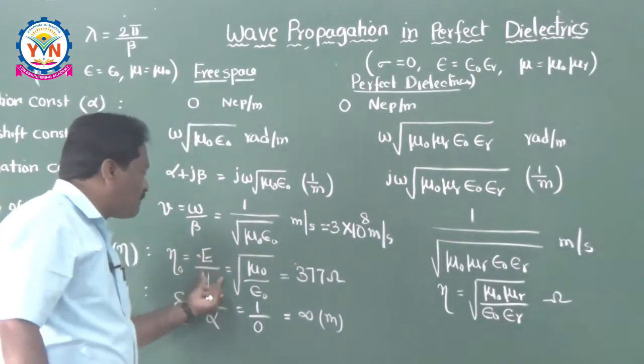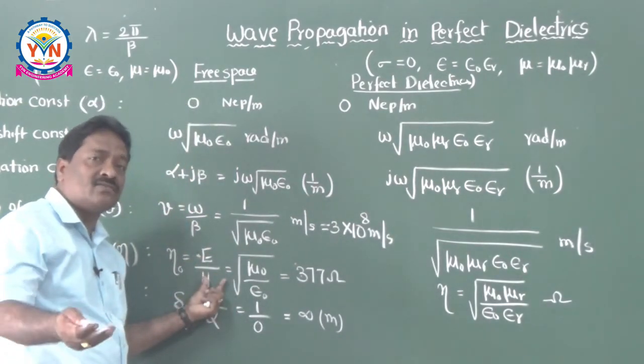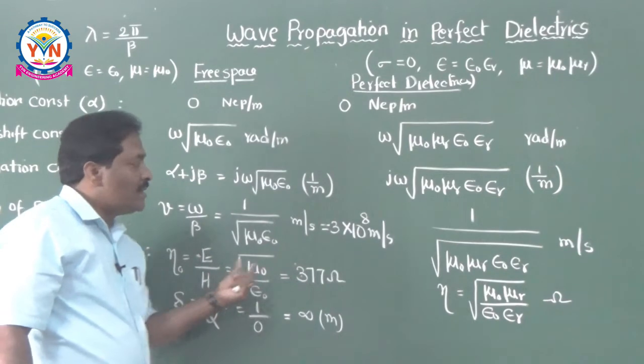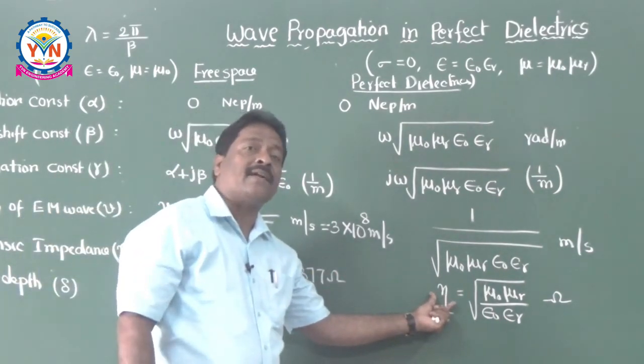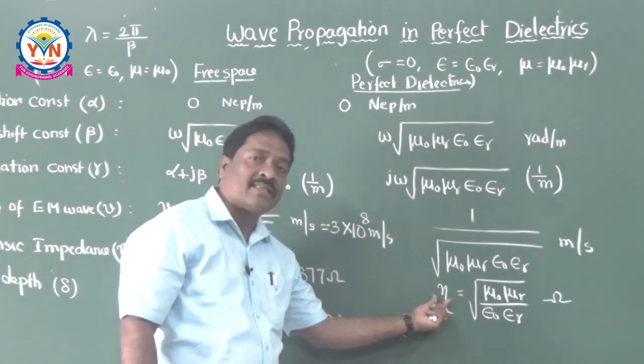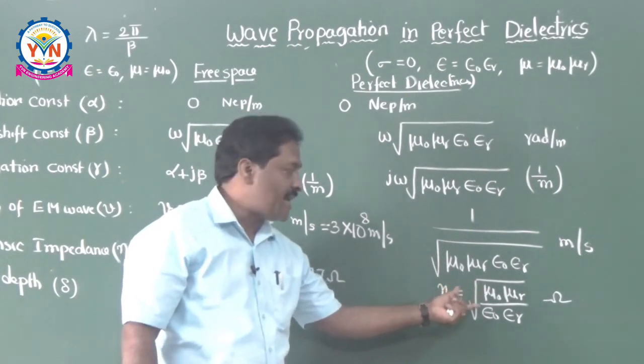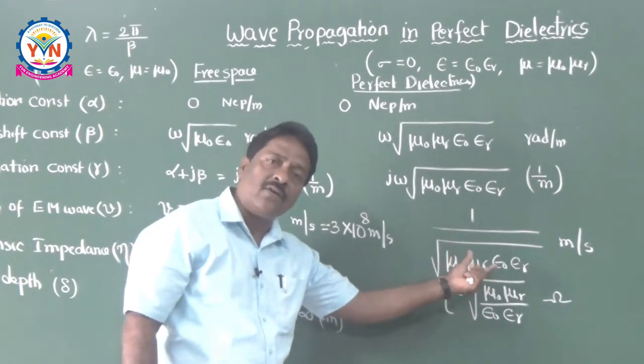In free space the impedance is resistive, whereas in the medium it may not be resistive, it may be reactive also. That means it may have some phase angle because it has relative permittivity and relative permeability.